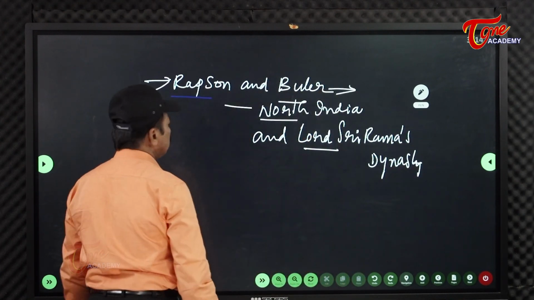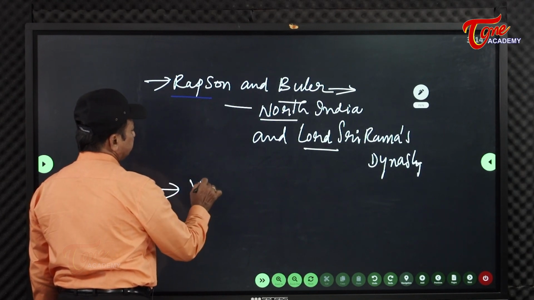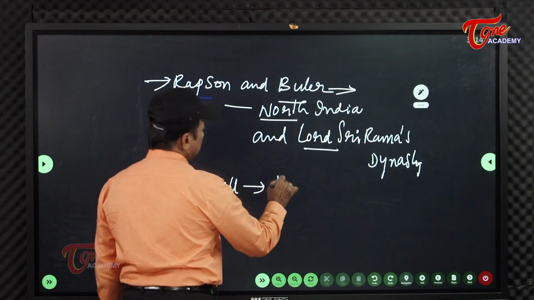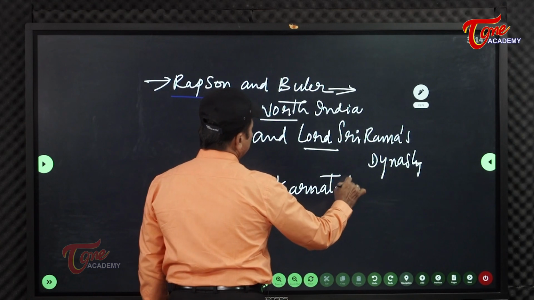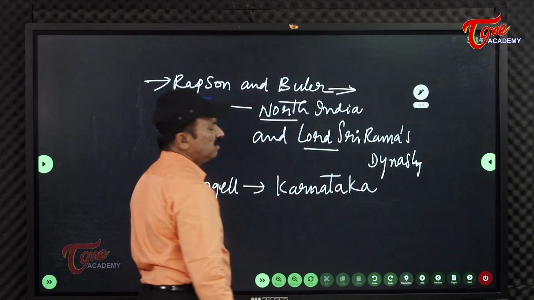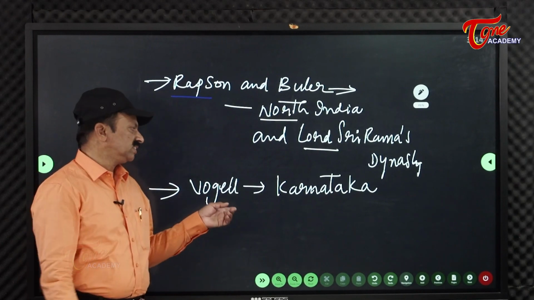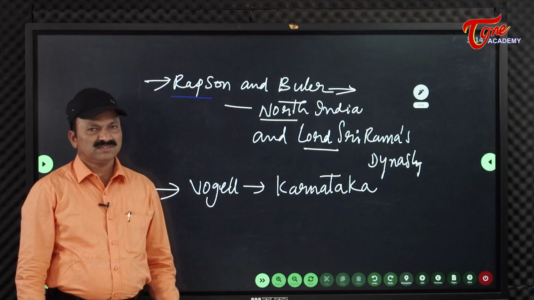Vogel said that they belong to Karnataka. The Ikshvakus belong to Karnataka, original inhabitants of Karnataka who migrated to the Andhra region. It was said by Vogel.